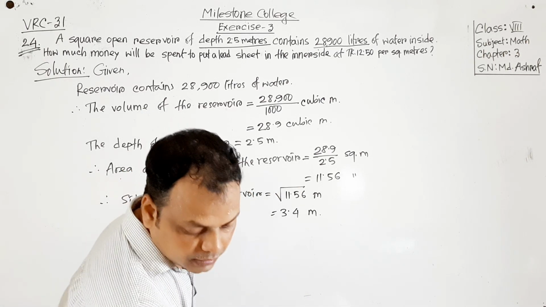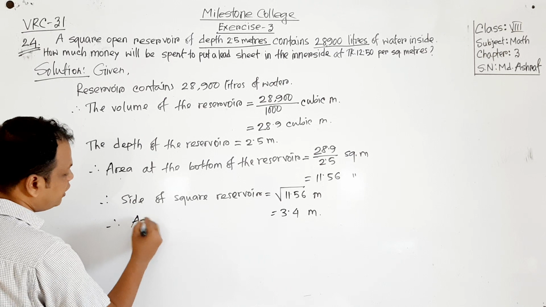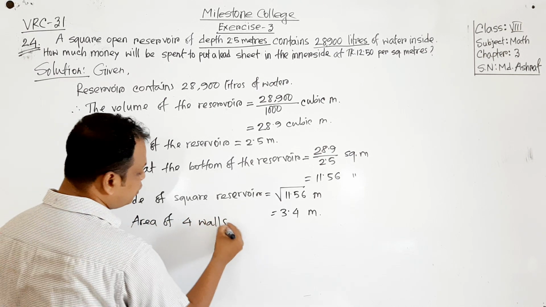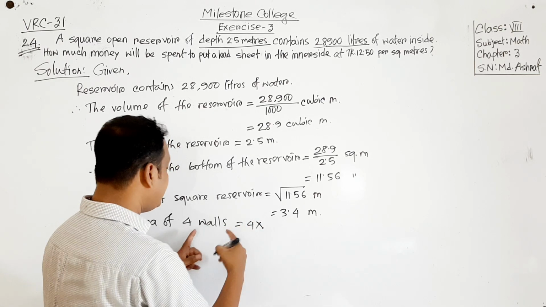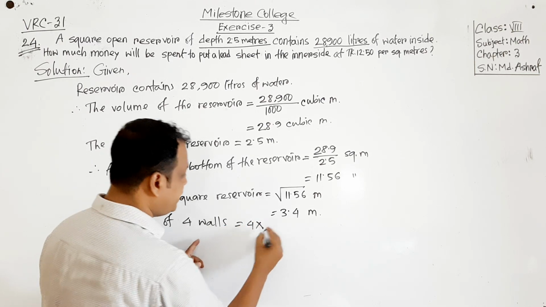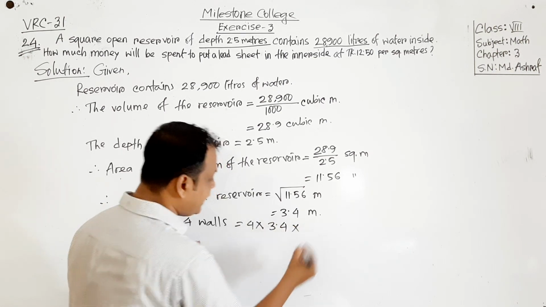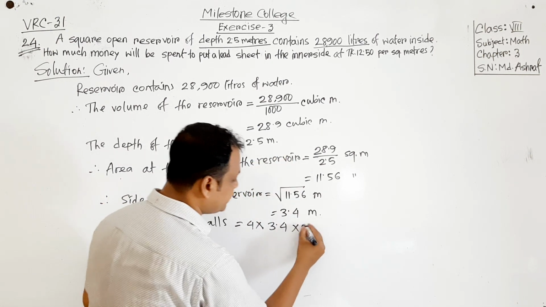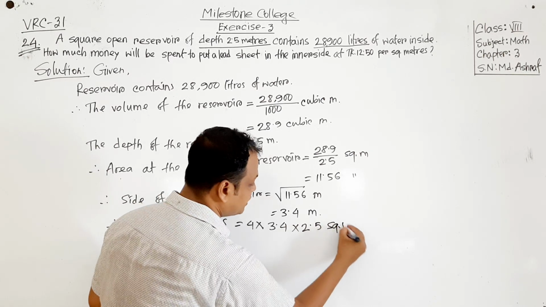Therefore, area of 4 walls, we multiply by 4, and area of one wall will be length into breadth. So what is the length? Length will be 3.4, and breadth will be the depth here, 2.5. As it is area, the unit will be square meter.